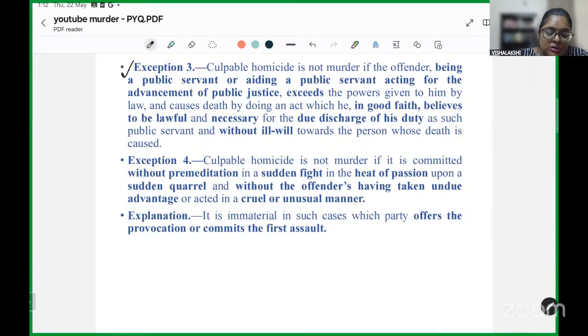Third exception talks about when the act is being done by a public servant or in the aid of a public servant who is acting for the advancement of public justice.